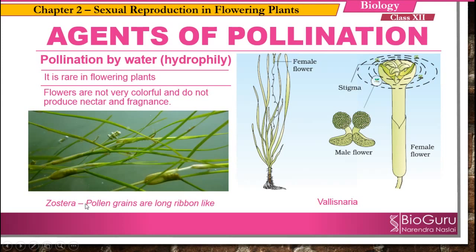In the case of Zostera, the pollen grains are long, ribbon-like. Here, pollen grains in most aquatic plants are protected from wetting by a mucilaginous covering. So because of this covering, they are very well protected from the water and this helps in successful pollination.